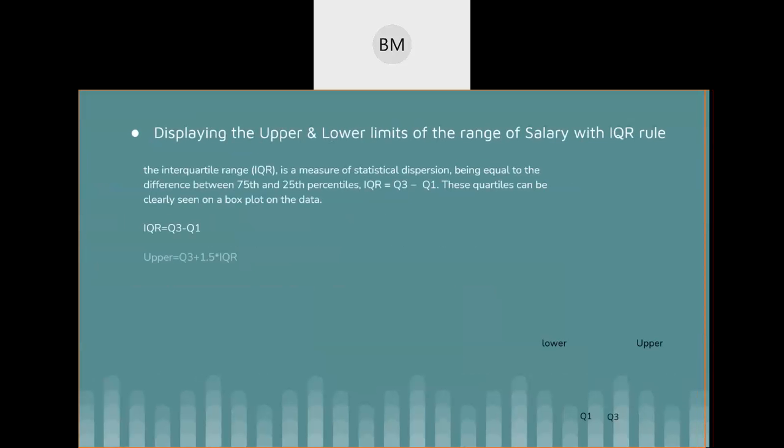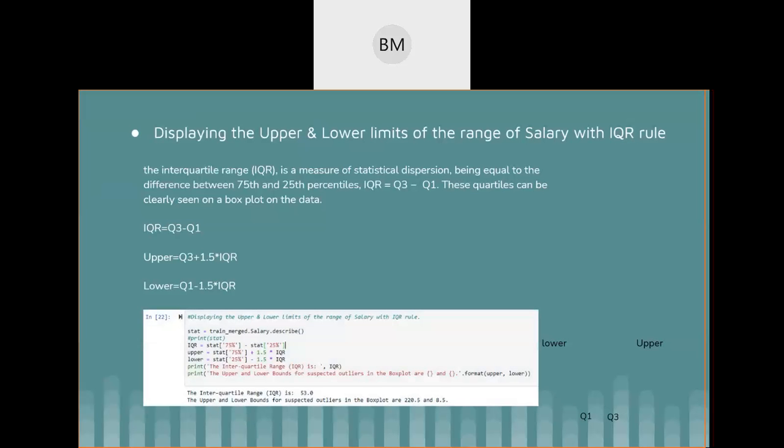So we wanted to see the upper bound salary and the lower bound salary, I mean the highest and the lowest salaries, and we calculated the interquartile range. We defined a function, which you can see at the bottom, to measure the statistical dispersion.